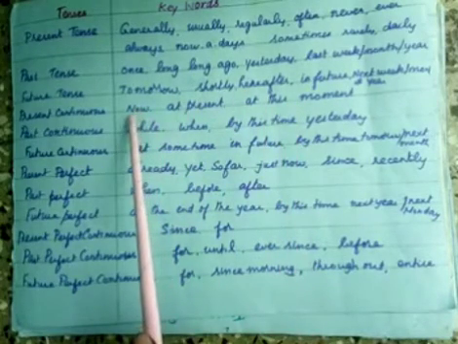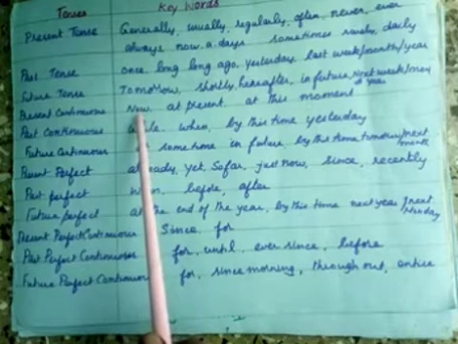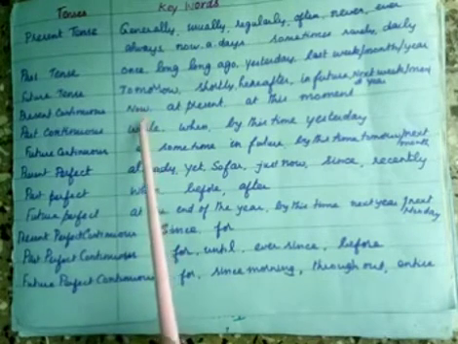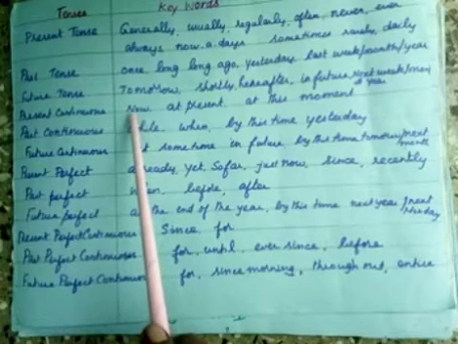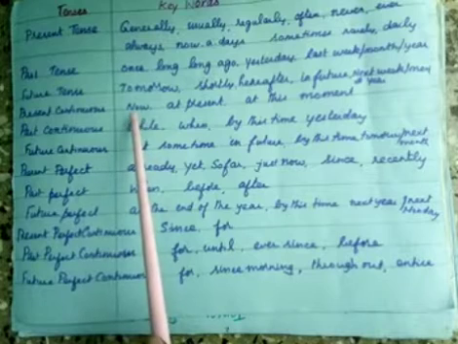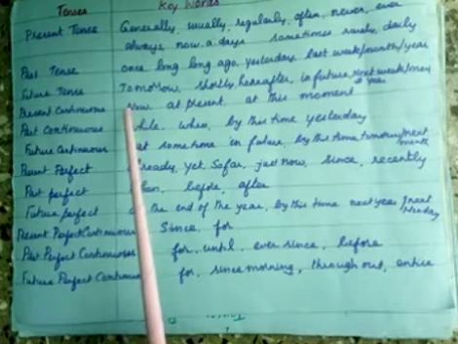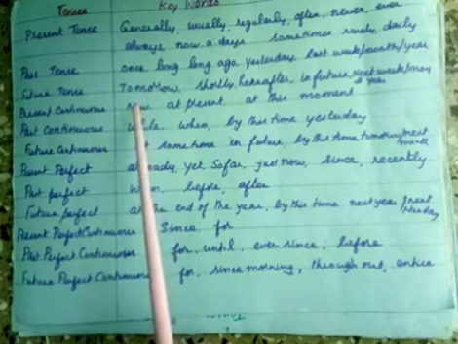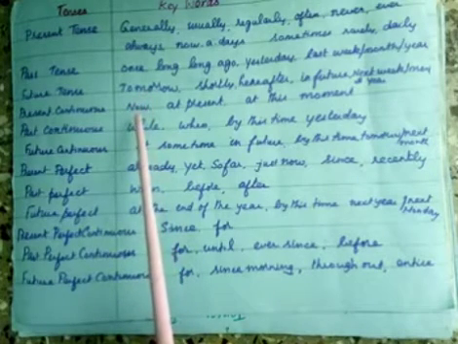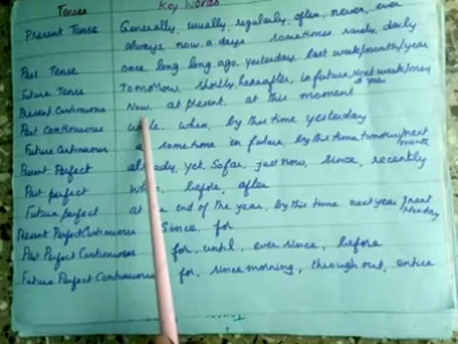For example, he is studying now. She is studying now. We are studying now. They are studying now. For singular nouns and pronouns, we have to use is plus verb plus ing. For plural nouns and pronouns, we have to use are plus verb plus ing.